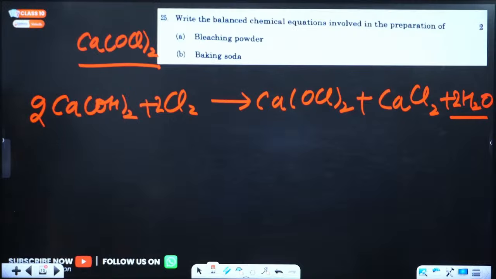Next question, identify the substance being oxidized and the substance being reduced. So in this reaction, my dear students, sodium is getting converted into sodium oxide. Addition of oxygen, that means this sodium is getting oxidized. Sodium is getting oxidized. Okay, now oxygen. What is happening to oxygen? If this is getting oxidized, oxygen is getting reduced, because an electropositive element is getting added, right? So oxidized is sodium and reduced is oxygen, right?